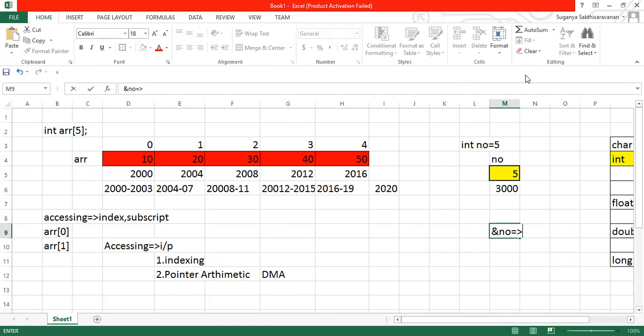It points to the address of this number, right? It points to the address 3000.